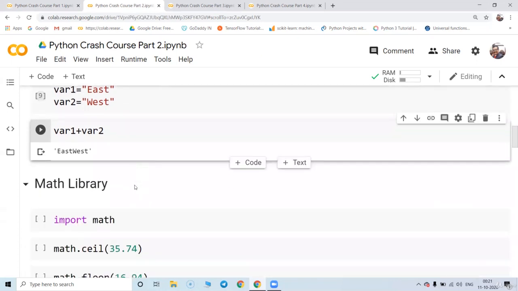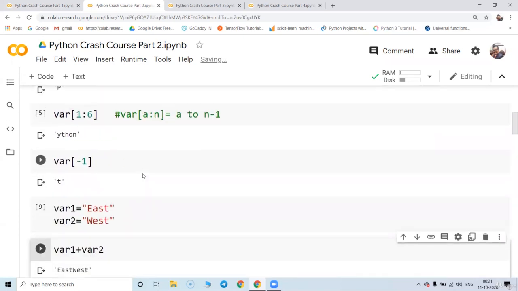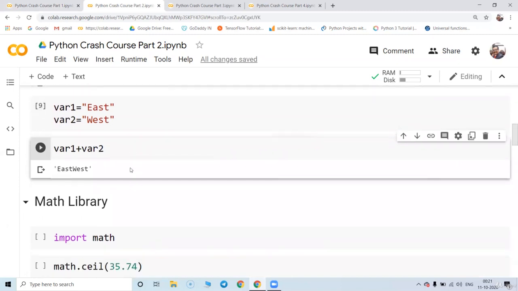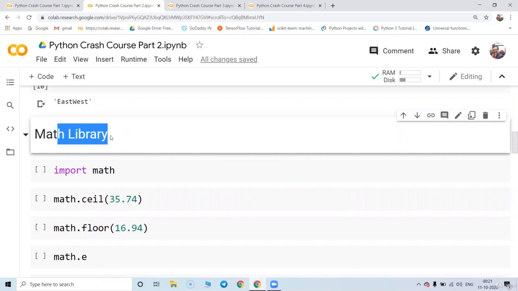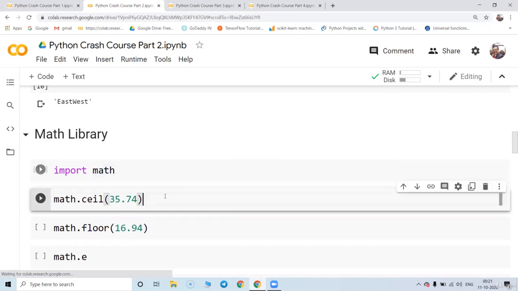So this way you can represent in library, in string. That is basically called a concatenation operation. So now we have the library called the math library. This is the inbuilt library in Python, and you can do a lot of mathematical operations with the math library. So first we need to import the math library. Import means we are calling that library.